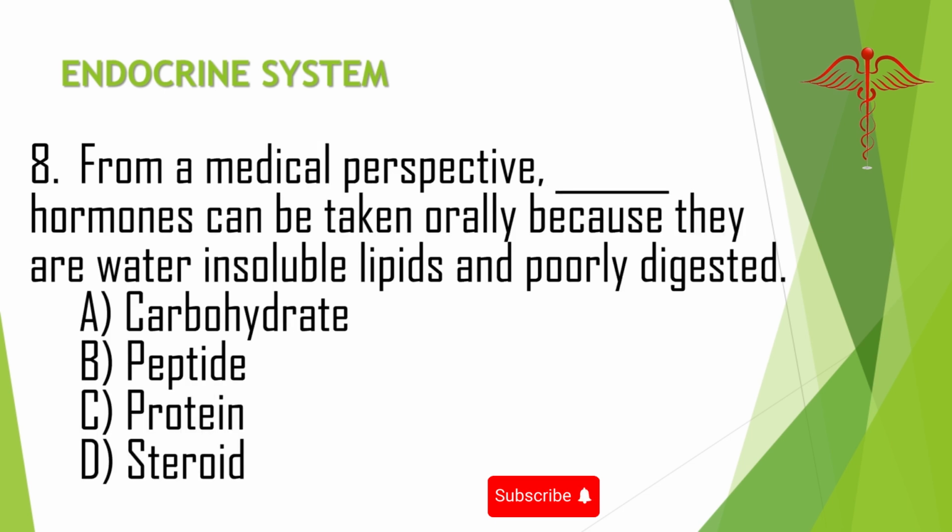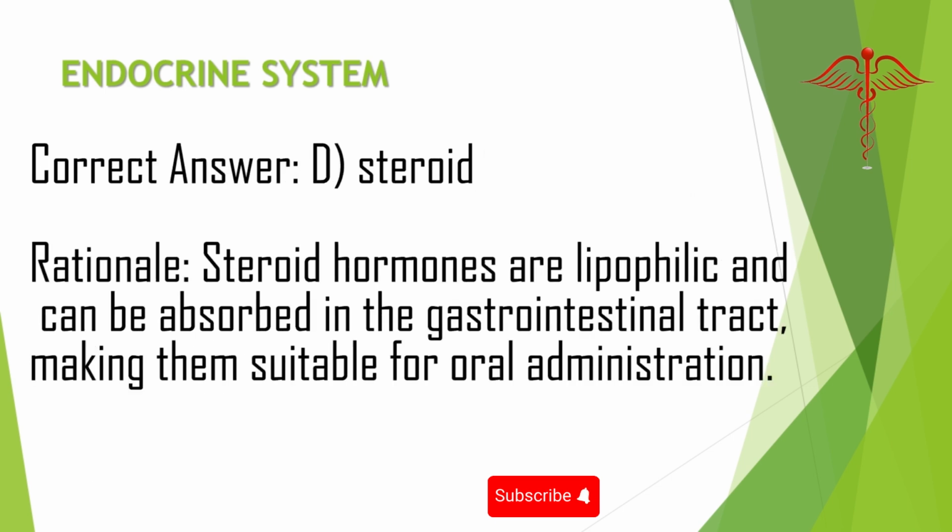8. From a medical perspective, what hormones can be taken orally because they are water-insoluble lipids and poorly digested? A. Carbohydrate. B. Peptide. C. Protein. D. Steroid. Correct answer: D. Steroid. Rationale: steroid hormones are lipophilic and can be absorbed in the gastrointestinal tract, making them suitable for oral administration.